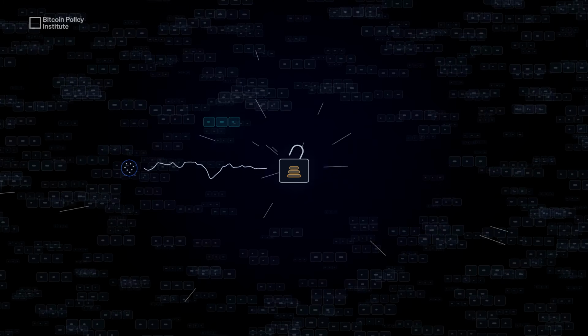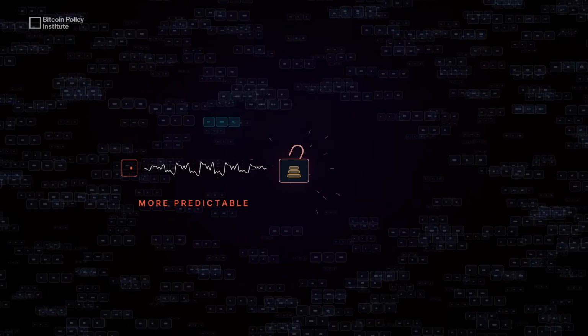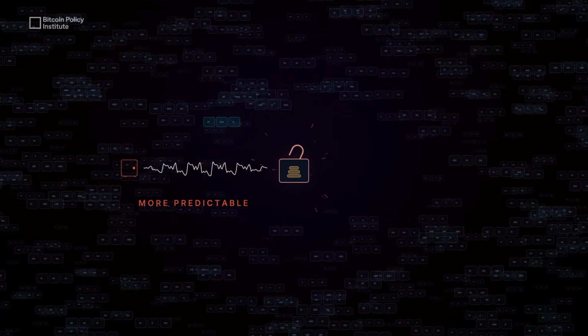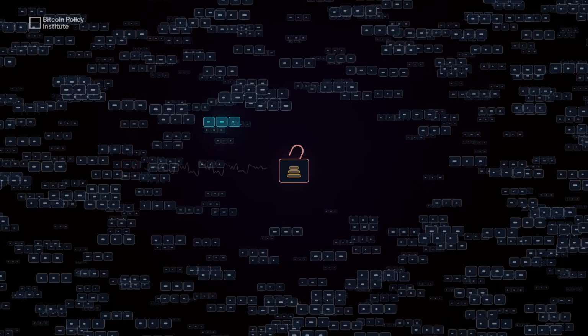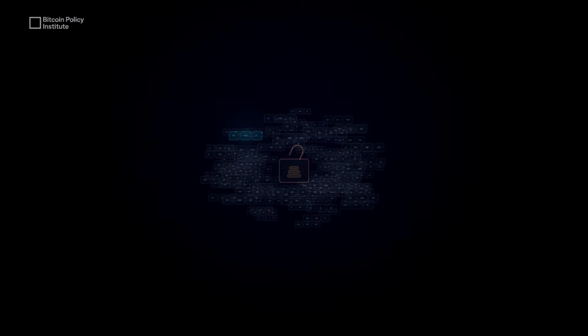But in affected Coldcard firmware, a bug caused the wallet to use a more predictable software generator. The seed phrases still looked random to their owners, but they were being selected from a much smaller set of possibilities. To understand how much smaller, let's turn those possibilities into something we can compare.